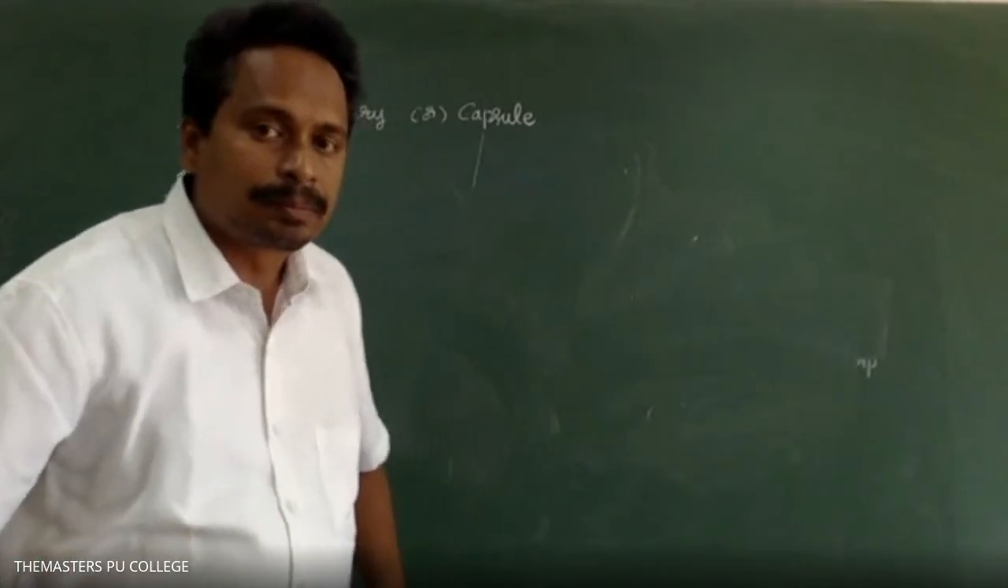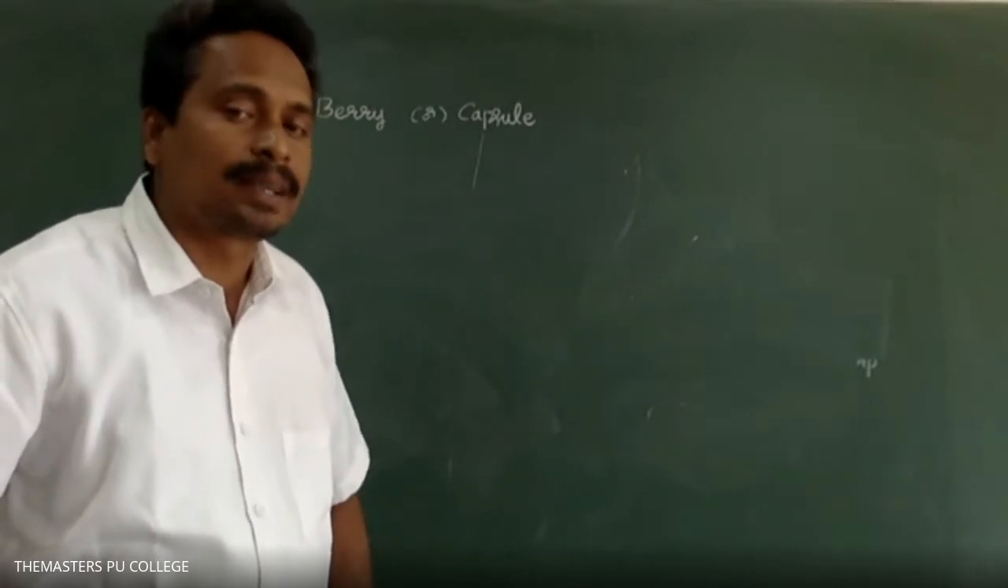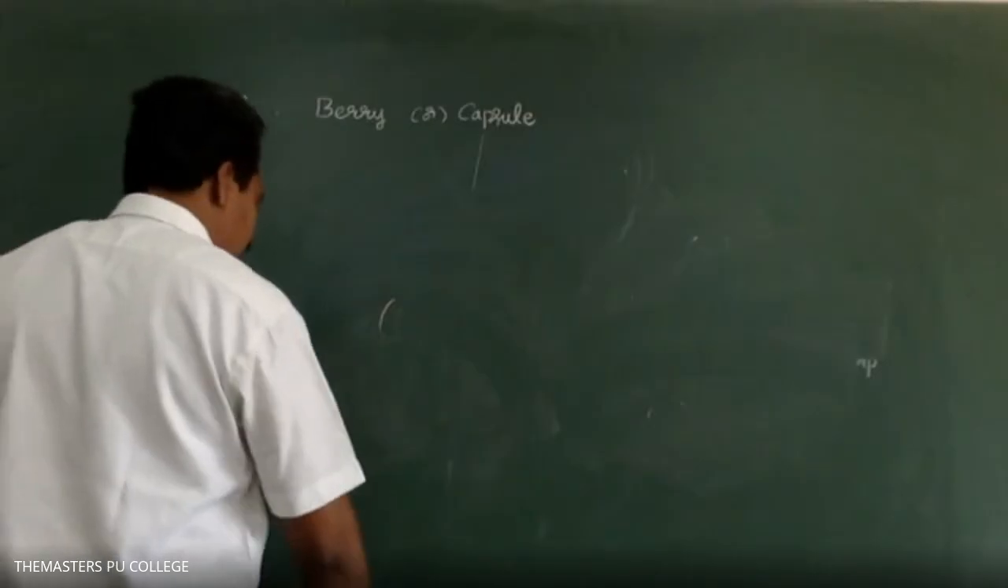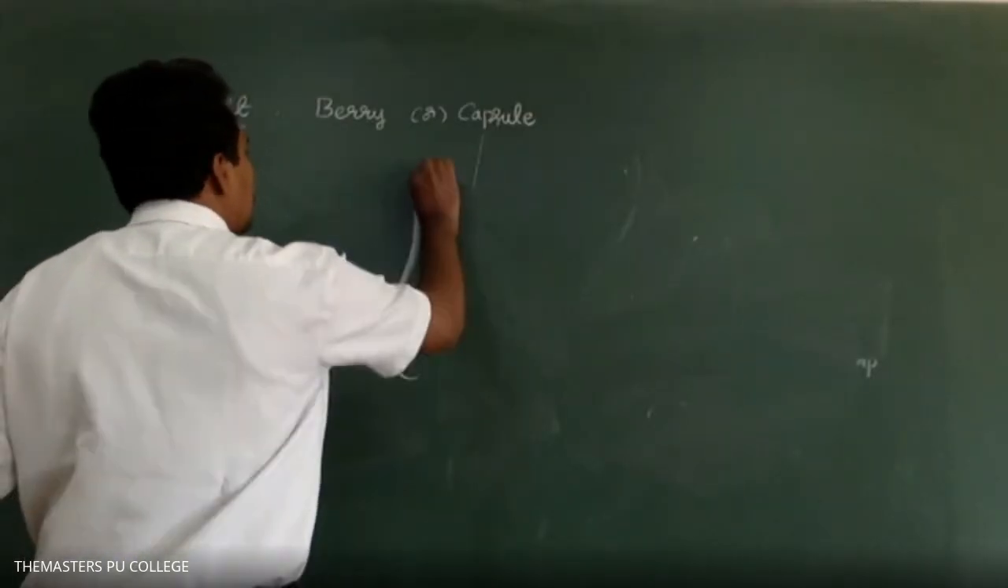Sir, quadrilocular is not present in Solanaceae, no, sir? In some of the plants, the false septum is found. In Solanaceae only? Yes. In some of the plants, not in all the plants.